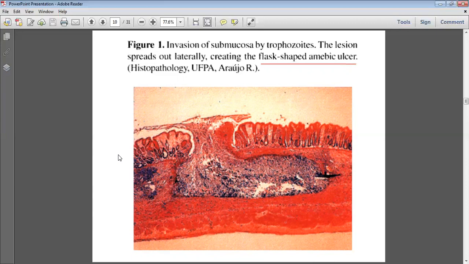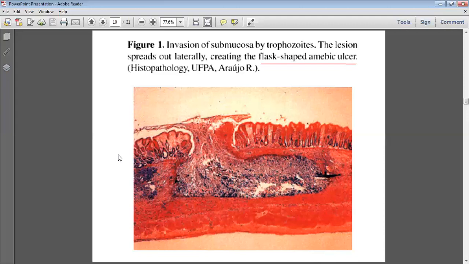It means trophozoites, because the multiplying stage is only the trophozoite. The cyst is a resting stage. When they want to pass out of the body, they convert into cysts in the large intestine and mature in soil. What damage occurs in the intestine? It is only by the trophozoite. So these trophozoites multiply and form the ulcer, break all the layers of the intestine, and enter into the portal circulation.